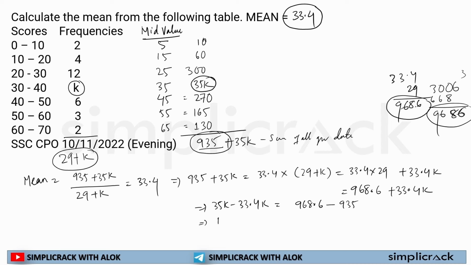So here it will be 1.6k, and on the other side 33.6. So to find k, I write 33.6 divided by 1.6, or 336 divided by 16, and k is 21. Now let's check whether our calculation is correct or not.